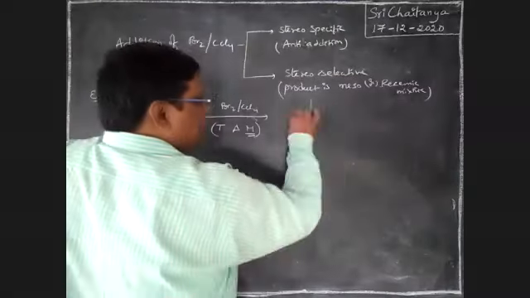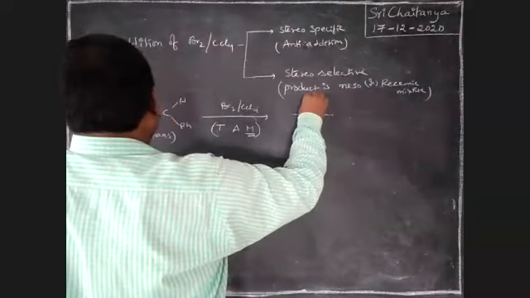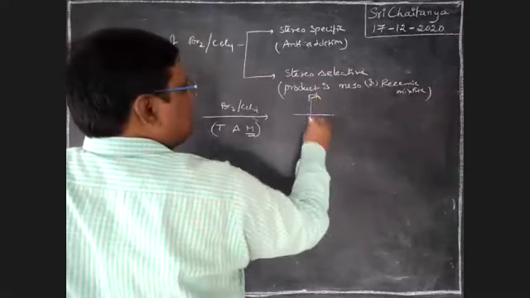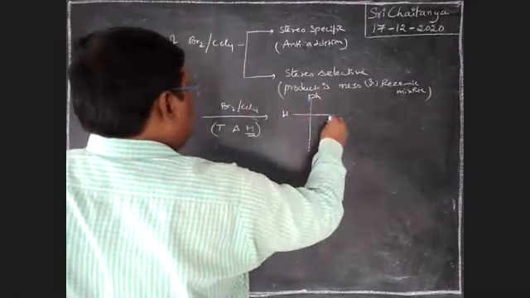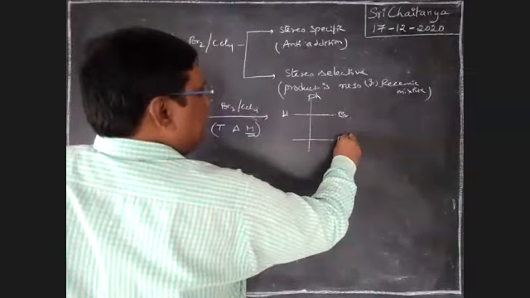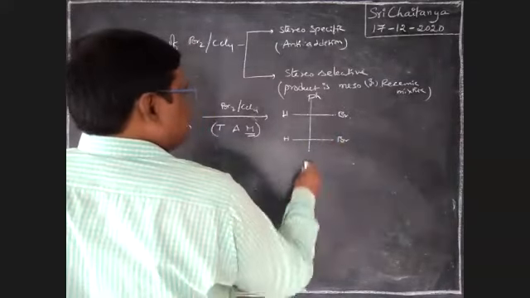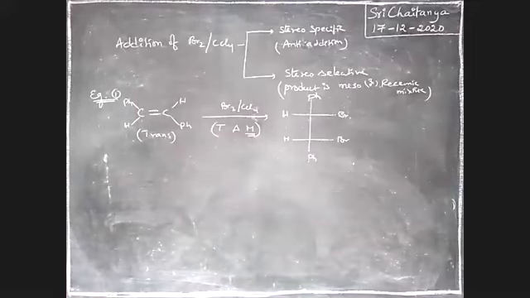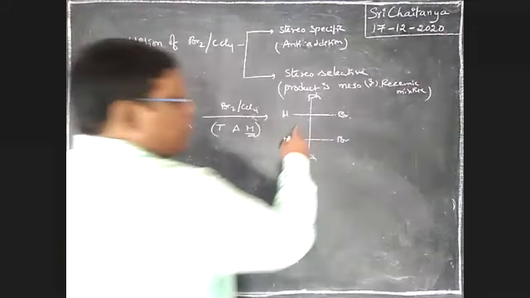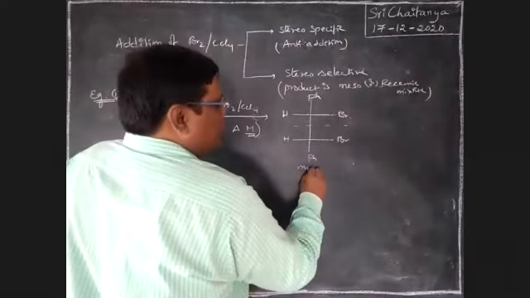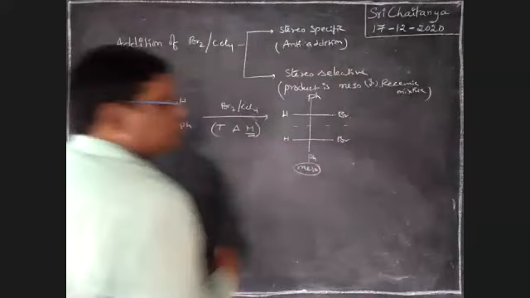That means like this: H, Br is added here, so that is Br, H. This is Ph, this is Ph. That means the meso compound is the final product, boys. A plane of symmetry, optically inactive, meso compound.